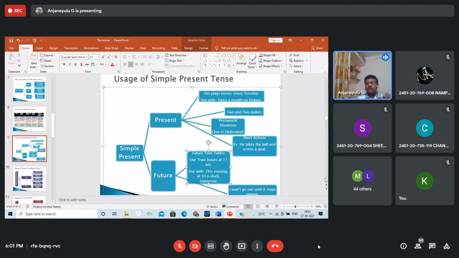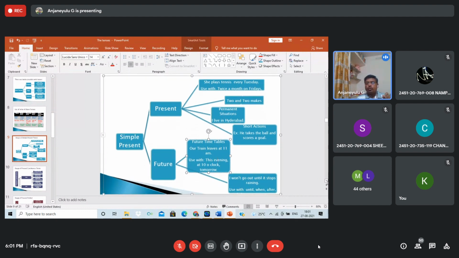So see, sometimes here some more examples. I won't go out until it stops raining. See, the coordination, the conjunction, some linking verbs. As you studied, I think, some topics like connectives. Yes, did we discuss connectives, students?